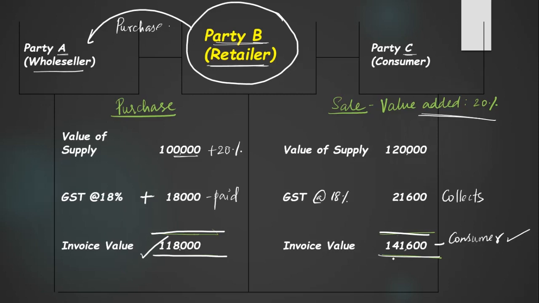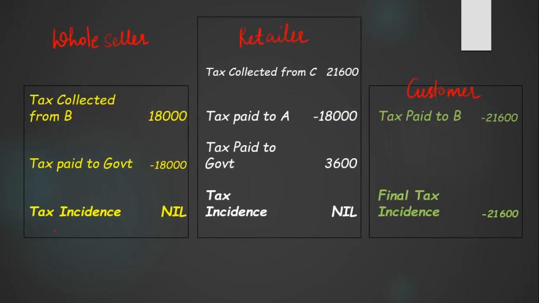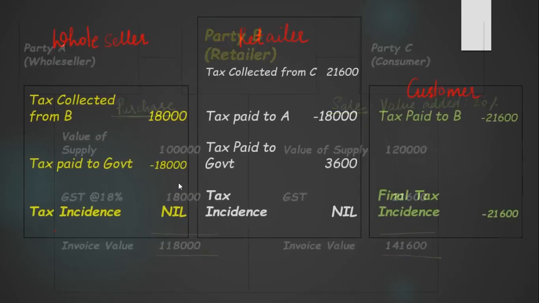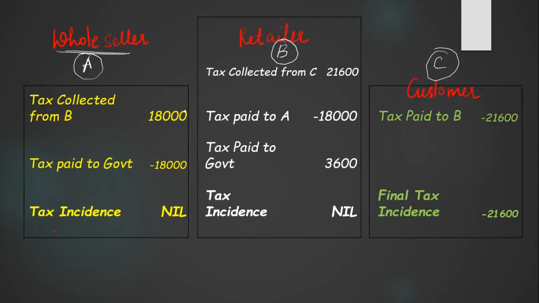Now let us see how the credit mechanism works. On the part of the wholesaler, what happens? B is the retailer, okay? Wholesaler is A. Customer or consumer is C. So tax collected from B is 18,000. We saw in the previous slide, the wholesaler collected 18,000 and he remitted the same to the government. So his final tax incidence is nil. He collected 18,000 and paid 18,000 to the government.